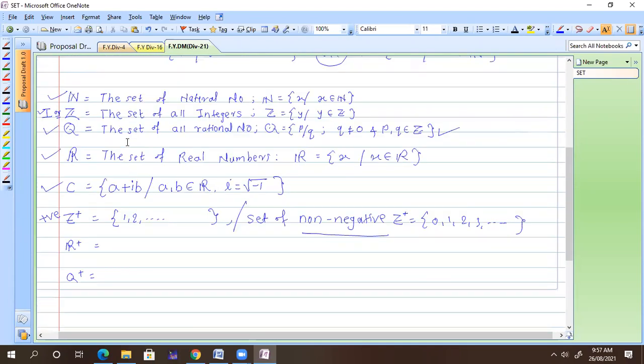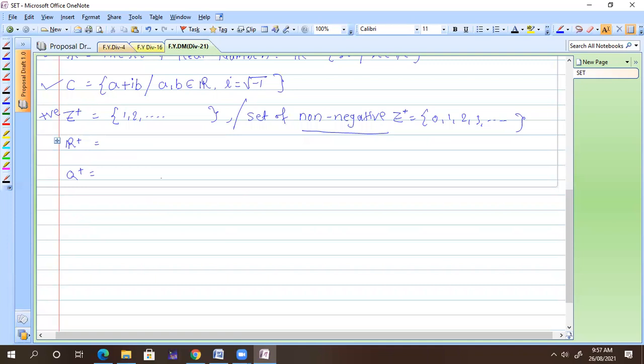Now see, our next point is group. I'm going to use the same notations. When I talk about Z plus, you should know what comes in Z plus. When I talk about C, you should know what comes in C. When I talk about Q, you know how Q is defined and everything. Why? Because whenever I define the concept of group, I require all these things. So you should know what comes in Q and what comes in R and everything.